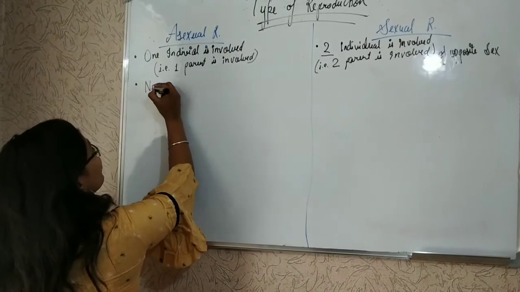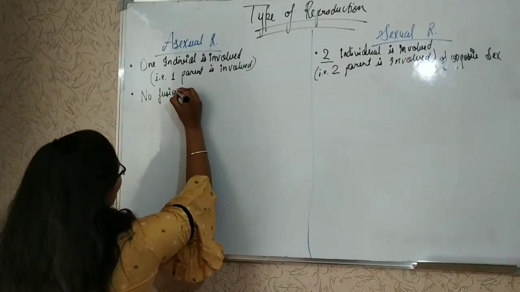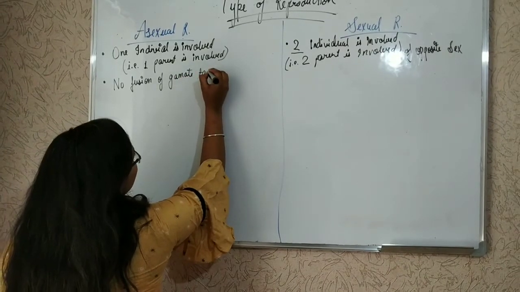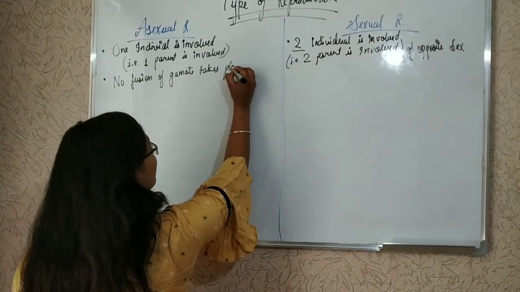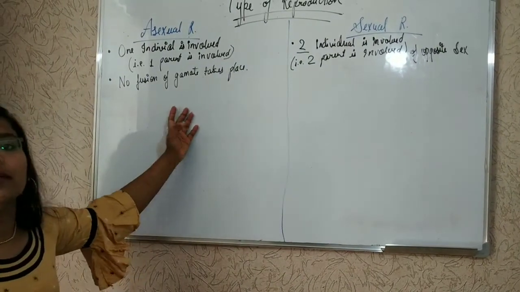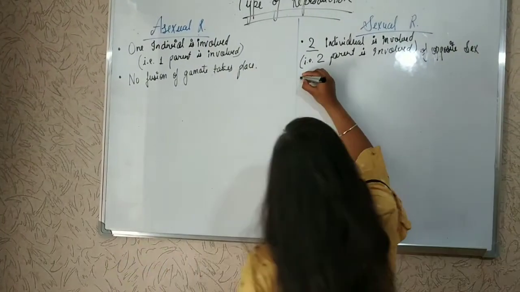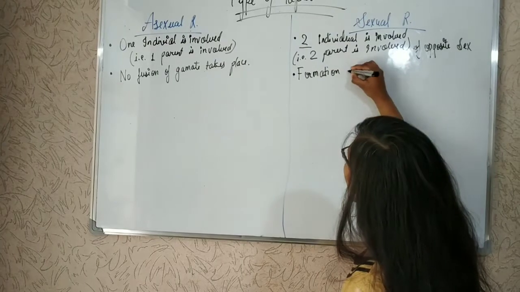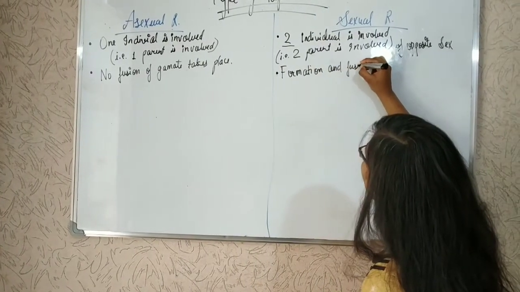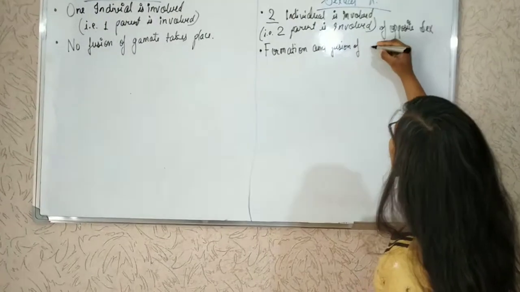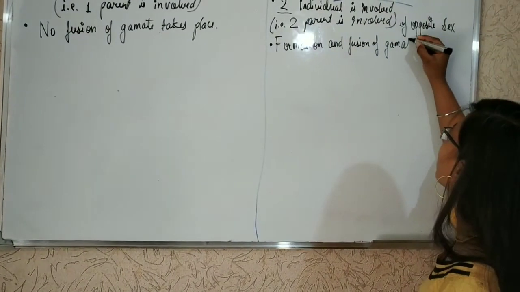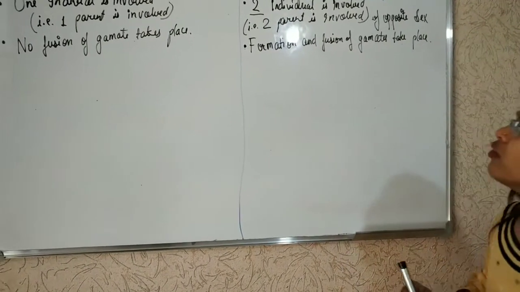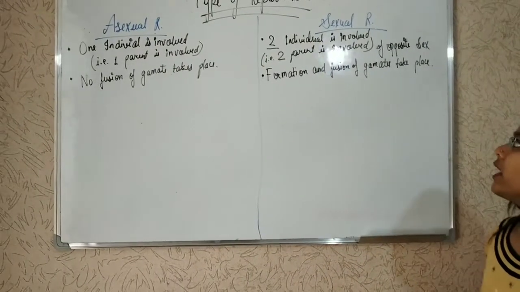In asexual reproduction, no fusion of gametes takes place. But in sexual reproduction, formation and fusion of gametes take place.